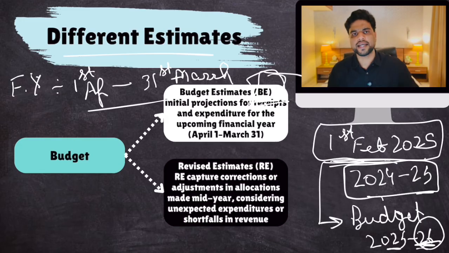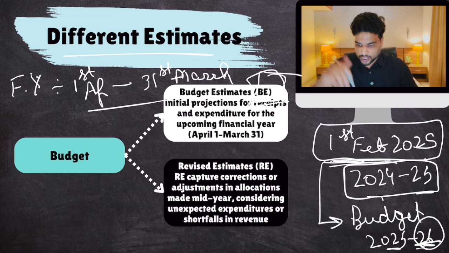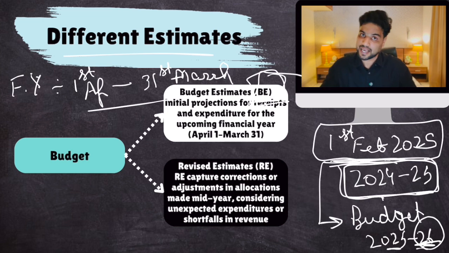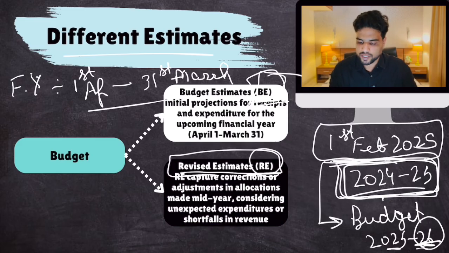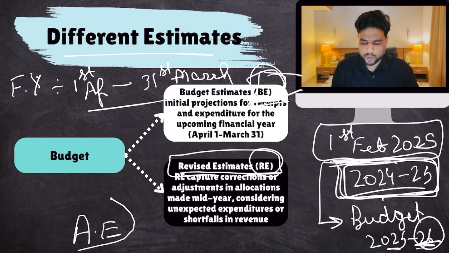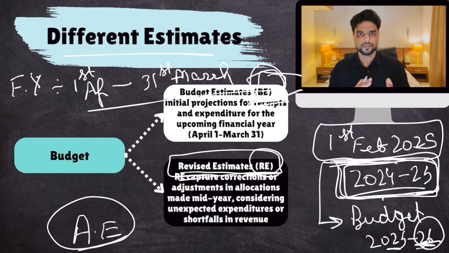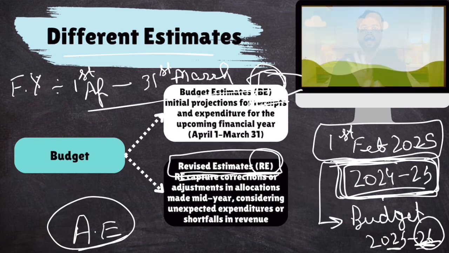But some data of the previous financial year or the current financial year 2024-25 has come out. Those estimates have to be also presented. Those estimates will be presented as revised estimates, RE. So whenever you see the term RE in front of anything in the budget, that means we are talking about the current financial year. Whenever there is BE, we are talking about the following financial year. And later, 2 years later, actual estimates also come out, but we'll talk about them sometime later. As of now, just understand budget estimates and revised estimates. Make sense? Okay. And that would be all.